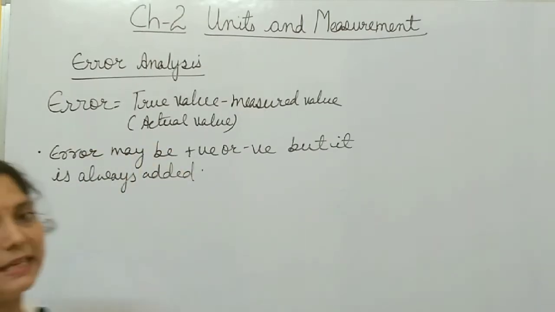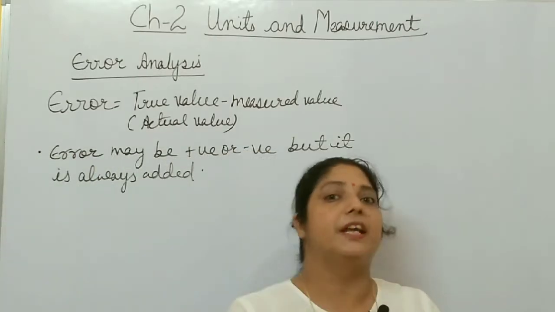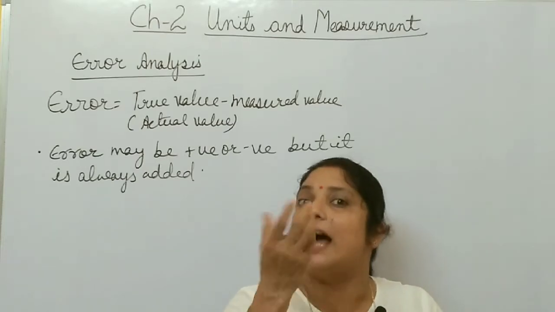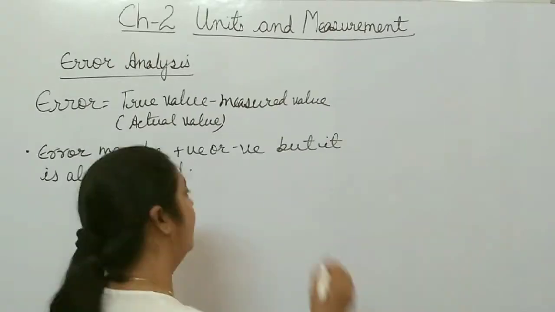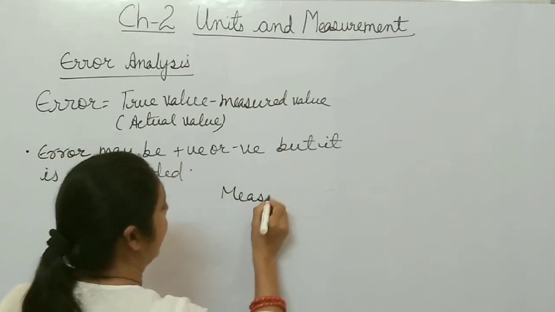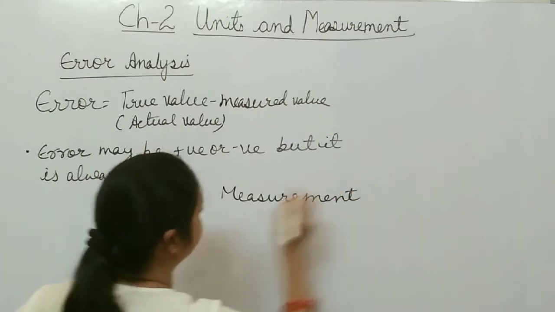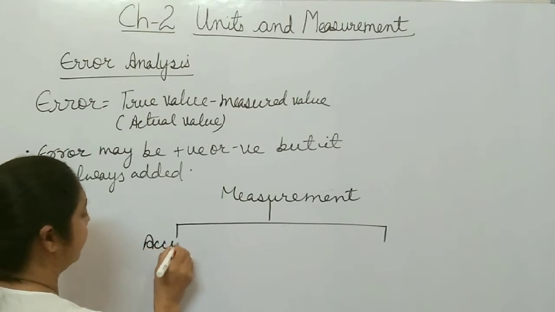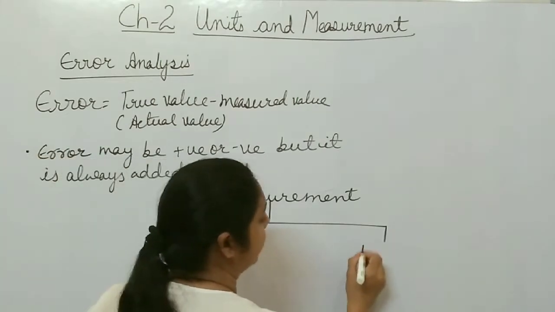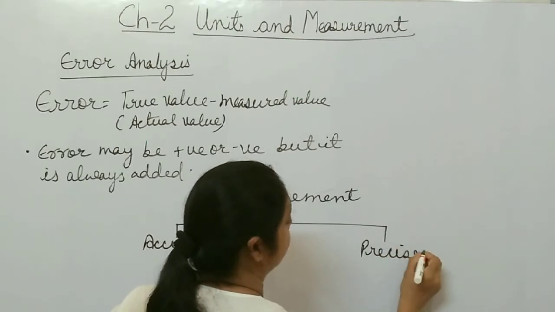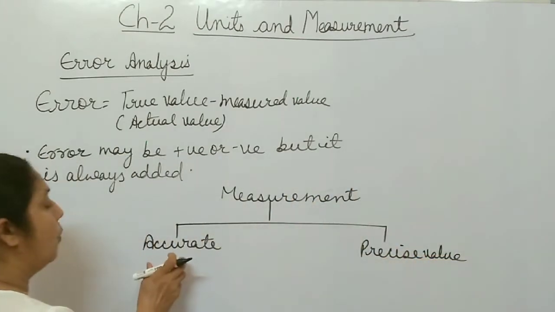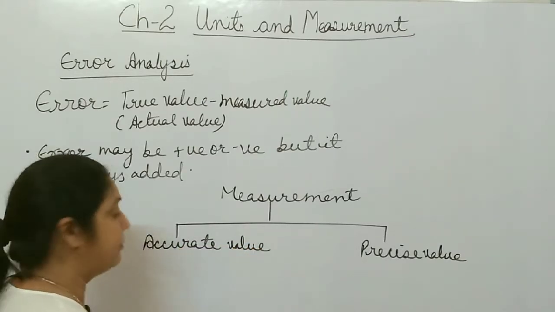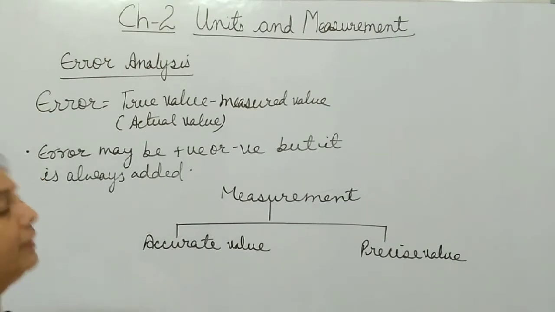Now when you measure anything, there are two important terms. One is accuracy and another one is precision. So what is an accurate value, and what is a precise value? Measurement may have two possibilities: the value may be accurate, or you may get a precise value. So what is the difference between accuracy and precision? Let us make it clearer with the help of one example.